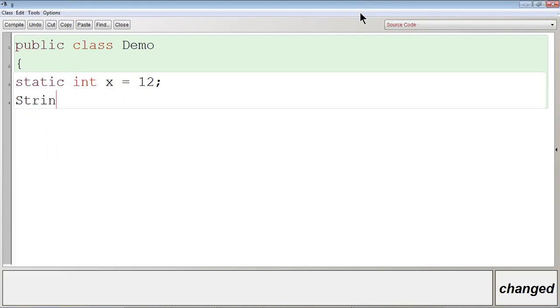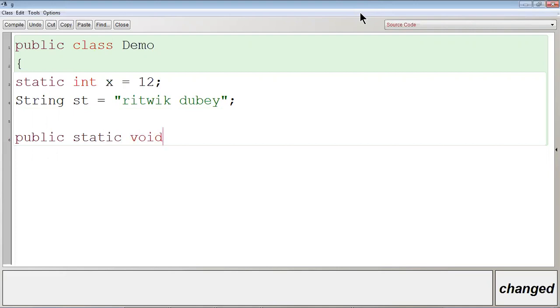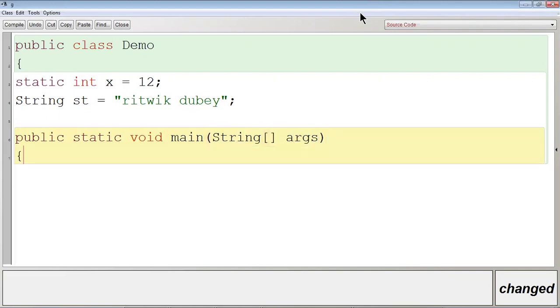Let me write here String st is equal to, within double quotes, Ritvik Dubey. Okay, Ritvik Dubey. public static void main, capital String array args. Okay, let me write here System.out.println.